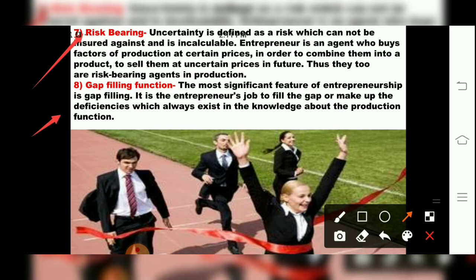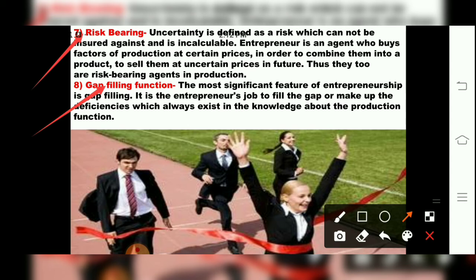Then the eighth characteristic of entrepreneurship development is the gap filling function. Fill up the gap. The most significant feature of entrepreneurship is gap filling. It is the entrepreneur's job to fill up the gap or make up the deficiencies which always exist in the knowledge about the production function.